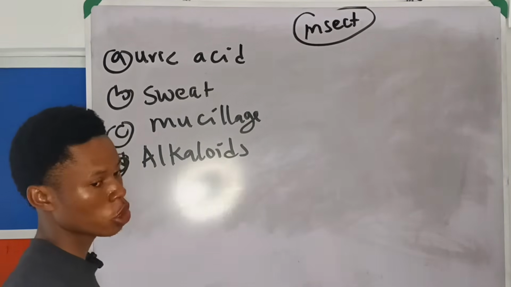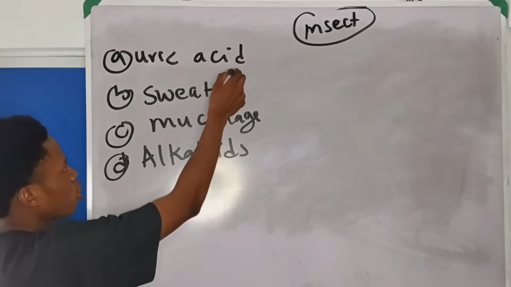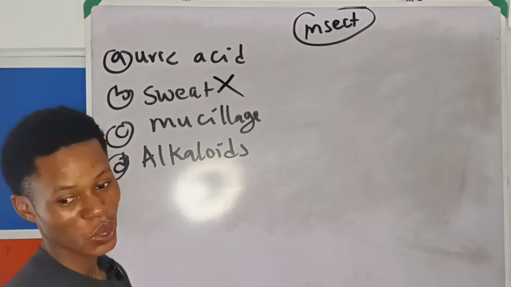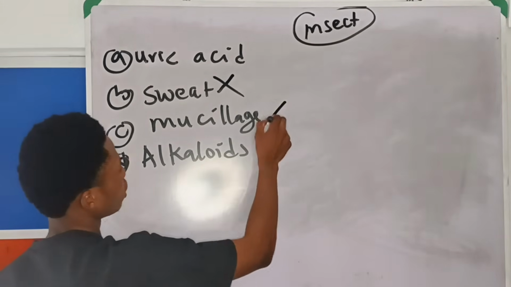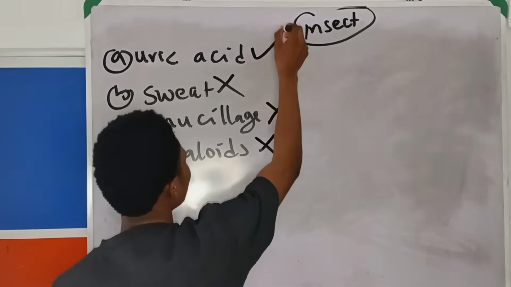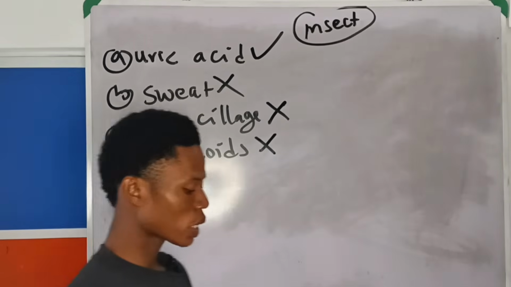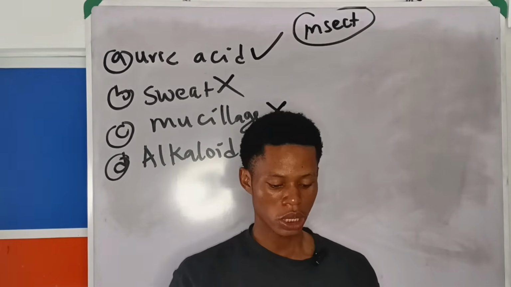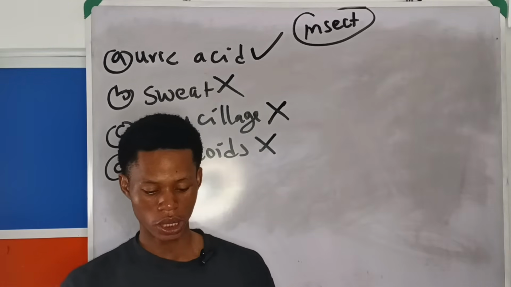Now, the answer to this question is what? Have you seen an insect sweat before? No, maybe on TikTok. Insects do not sweat. Sweat is not the waste product of insects. This is of plants. Now, uric acid is the answer to that question. So uric acid is the waste product of what? Of insects. It is a waste product of insects.